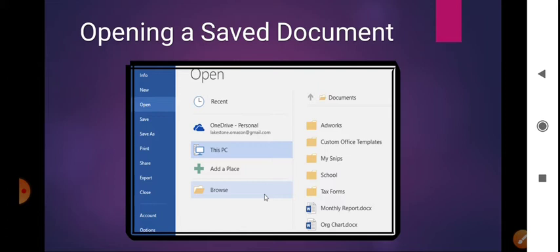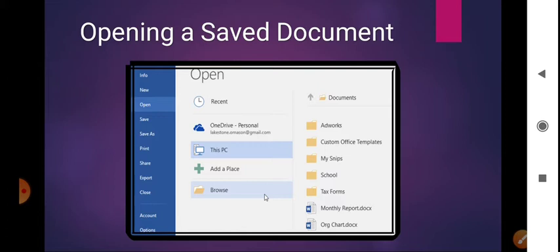So once you have saved your document, next time when you come, how do you open this document? आपने पिछले लेक्चर में, पार्ट 1 थर्ड लेसन में, पढ़ा है कि how to create a new file, how to save the document.